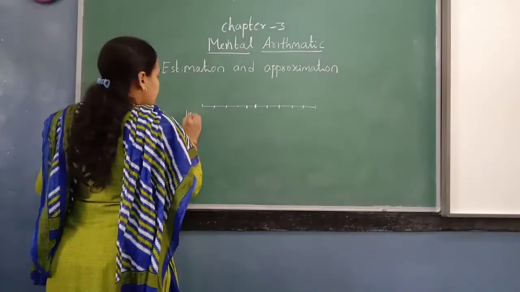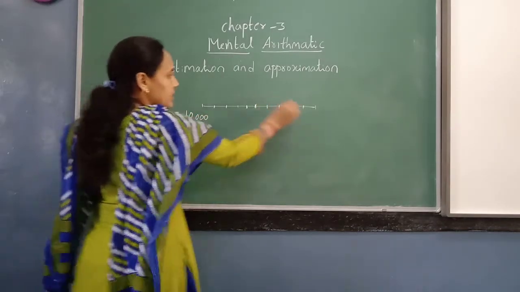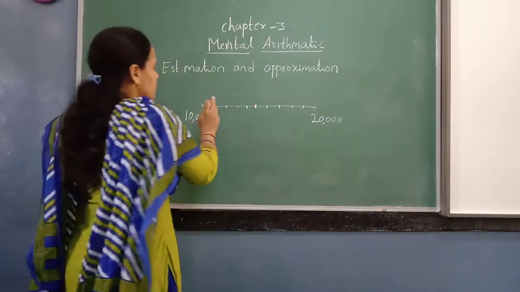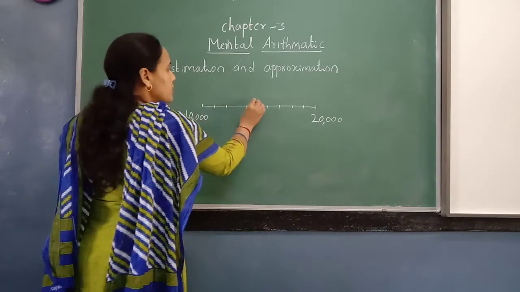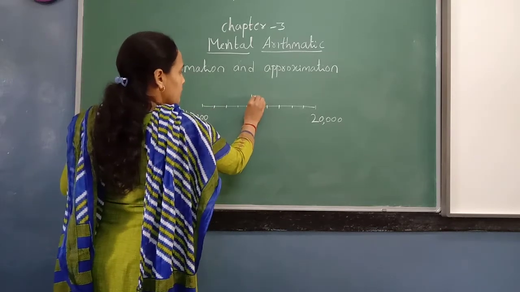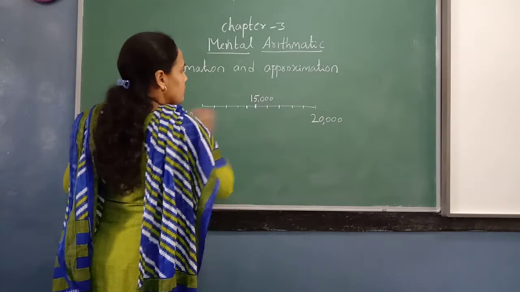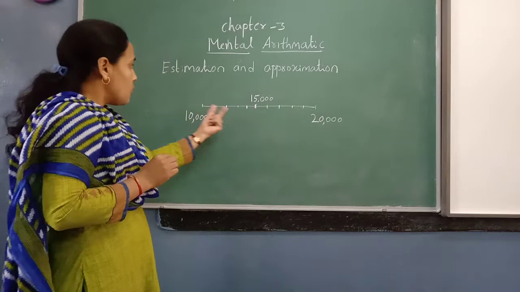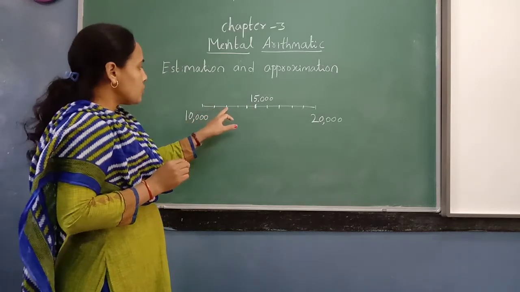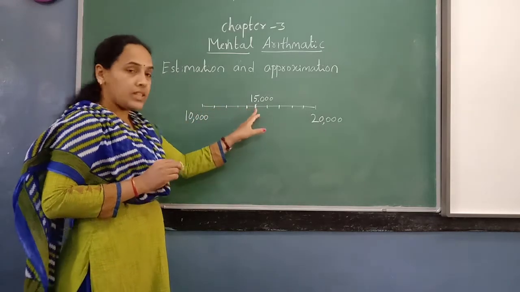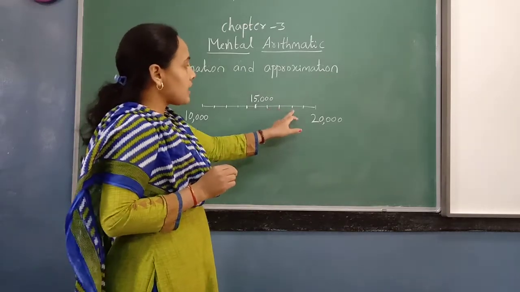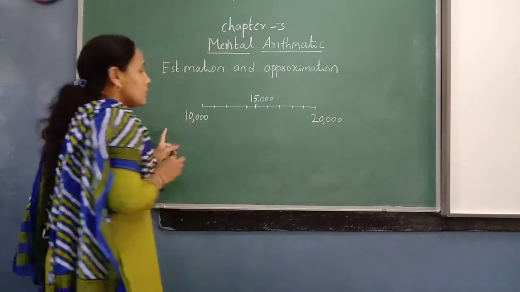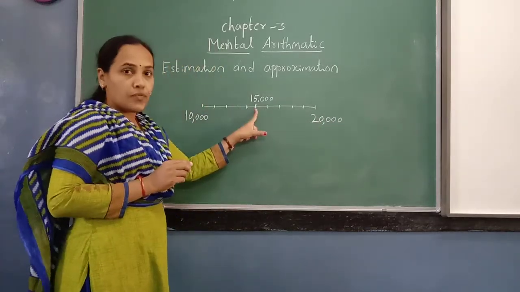So 5-digit means 10,000. So here it comes 20,000. So 10,000. Then here center will be 15,000. 10,000, 15,000, 20,000. So here what comes? 11,000, 12,000, 13,000, 14,000, 15,000, 16,000, 17,000, 18,000, 19,000, 20,000. So now the center point you should find out always.